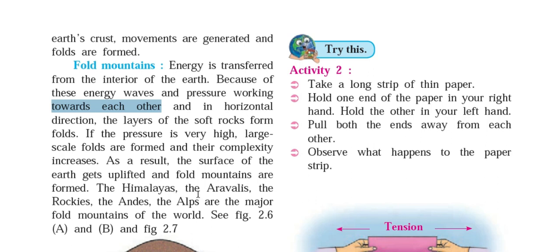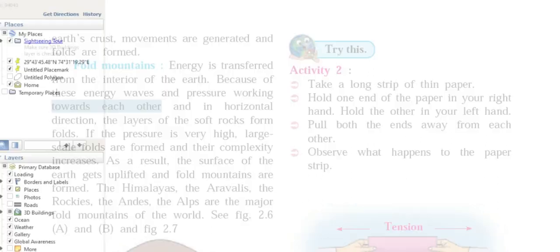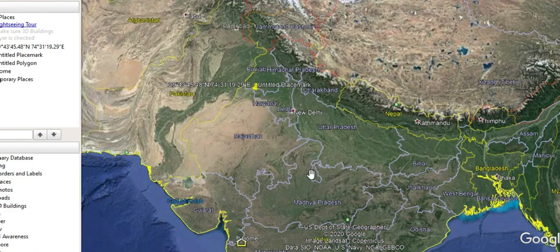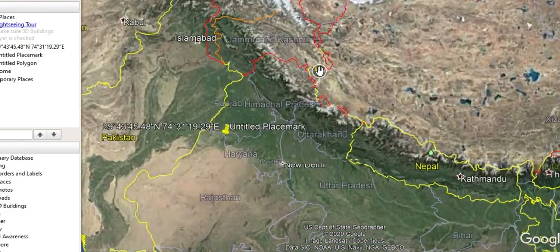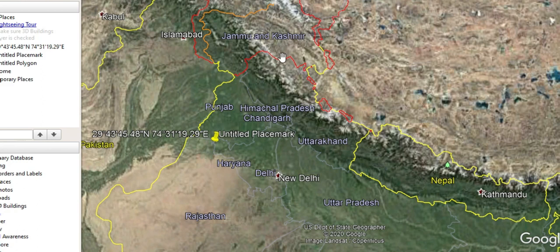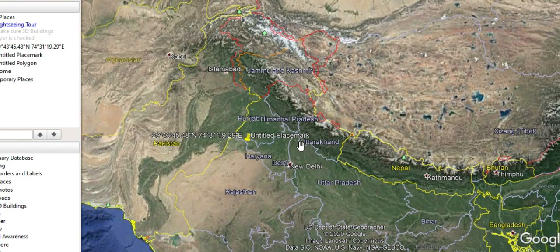The Himalayas, Aravallis, Rockies, Andes and Alps are the major fold mountains in the world. Okay, so let's see where they are located, right? So this is our India, right? And we know that towards the northern part of our country, Himalayas are there. This Himalayas also form because of compressive forces of this Eurasian plate and this Indian plate.